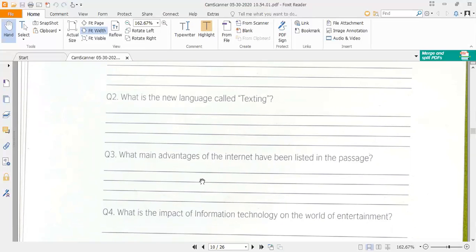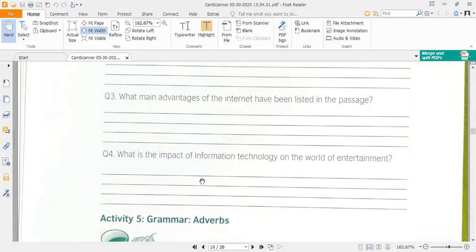The third question is, what main advantages of the internet have been listed in the passage? Various advantages of the internet are discussed in the passage. You have to write down those benefits of the internet here.